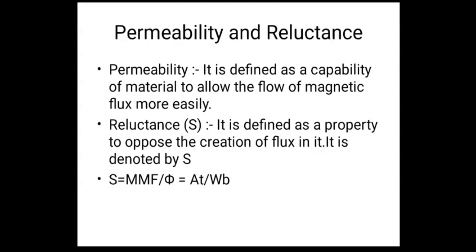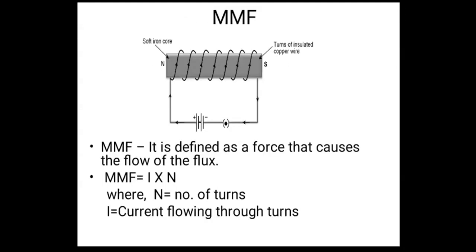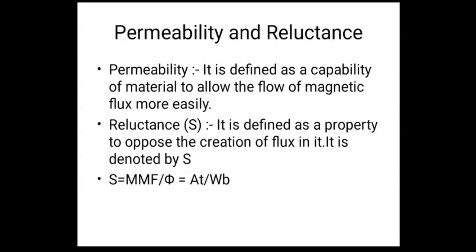The unit is AT per Weber. It is derived from that formula only. MMF is nothing but I into N. I is ampere, N is turns, so AT, right? Divided by flux. So what is the unit of flux? Weber. So the unit of reluctance is nothing but AT per Weber.